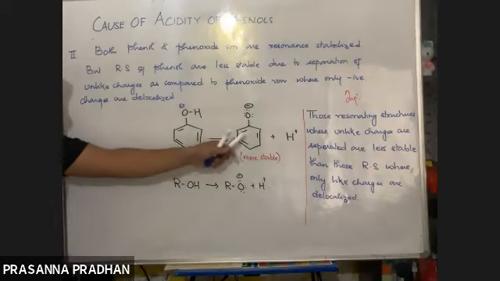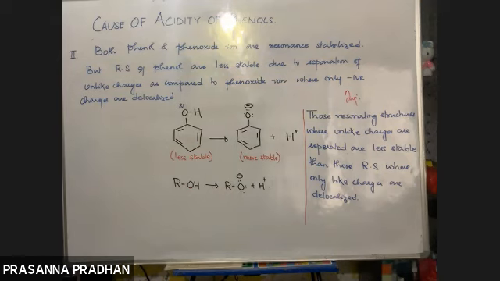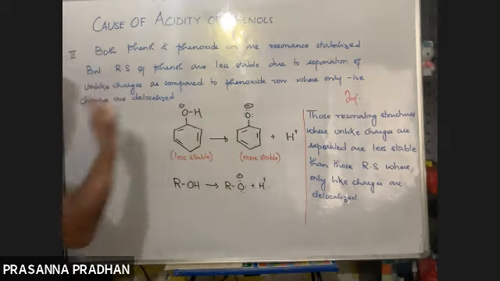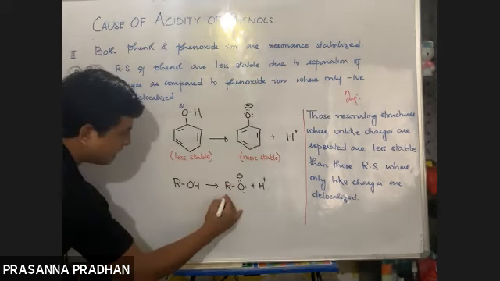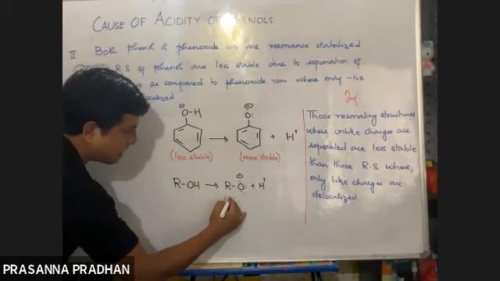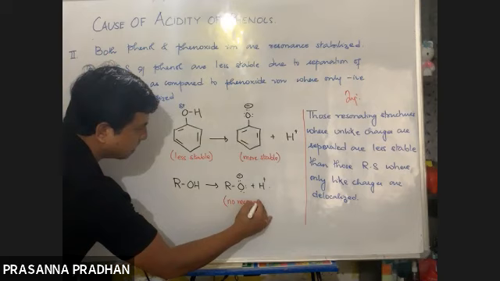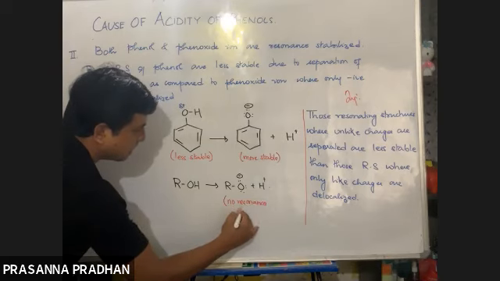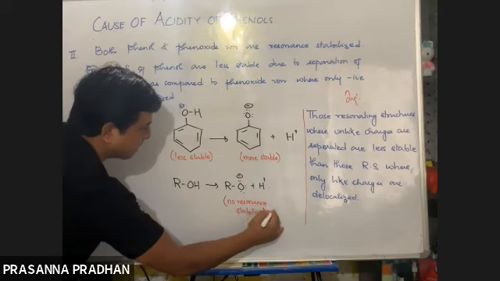But do you think this is stabilized by resonance? What about phenoxide ion? Is it resonance stabilized? No. So there is no delocalization of charges out here. So the alkoxide ion is not stabilized by resonance. There is no resonance stabilization of the alkoxide ion.